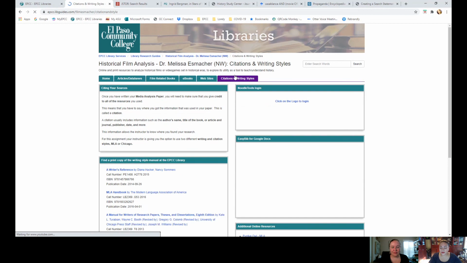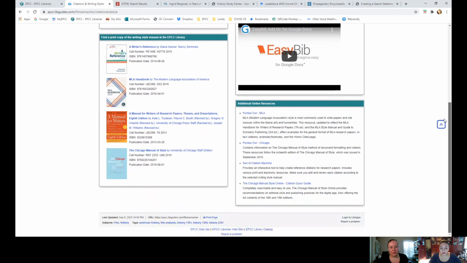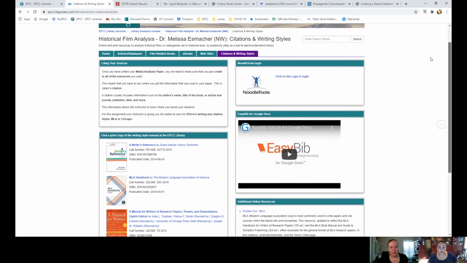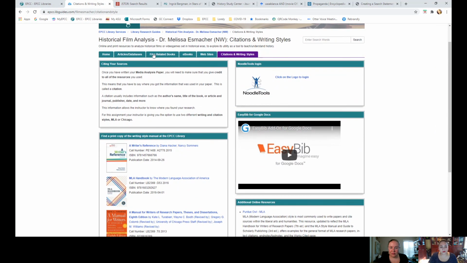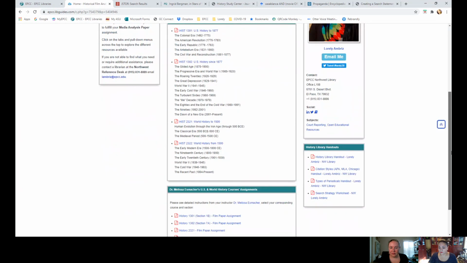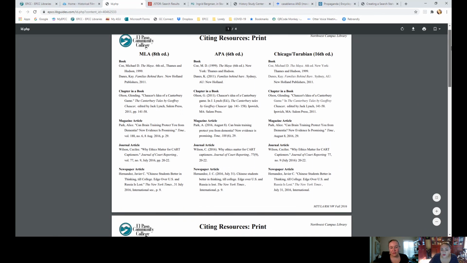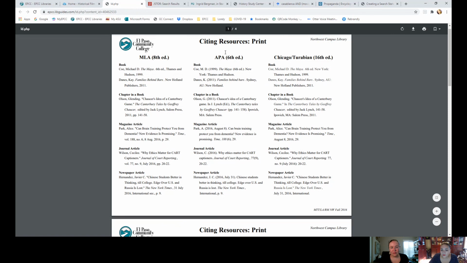The citation and writing styles, again, we already covered the Noodle Tools. This is how you would access it. And then the handout. I thought I had the handout with yours. Let's see. I think we have it on the main one. It's right here. Citation styles. So this is the one that compares, and we're in the process of updating this one for APA 7th edition now. It hasn't changed much on your citations.